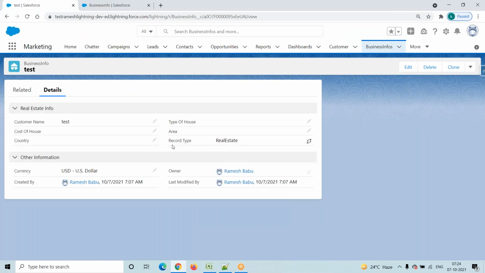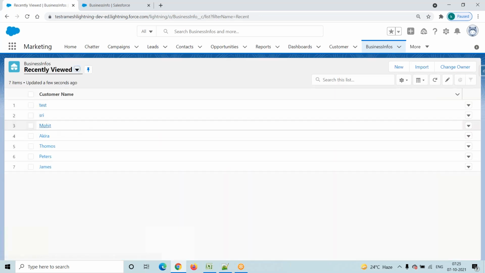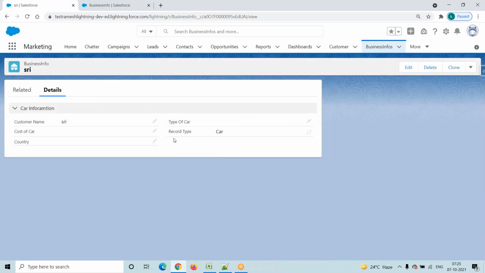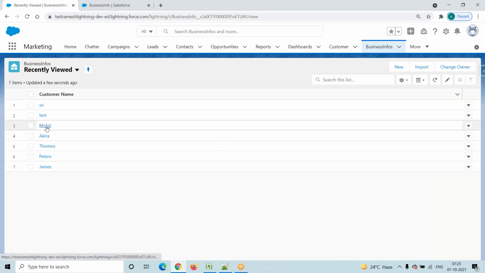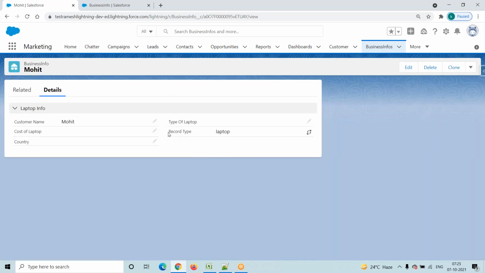Here you have to observe, I'm just taking an existing record. It is available in the new record also, but it is taking some time. Here, record type is showing real estate. Just by looking at this, you will identify, yes, this is a real estate record type. This is a standard field. For example, go to this one, which record type is this? Car record type. Go to this one, Mohit, which record type is this? Laptop record type. So we added this field to all page layouts.